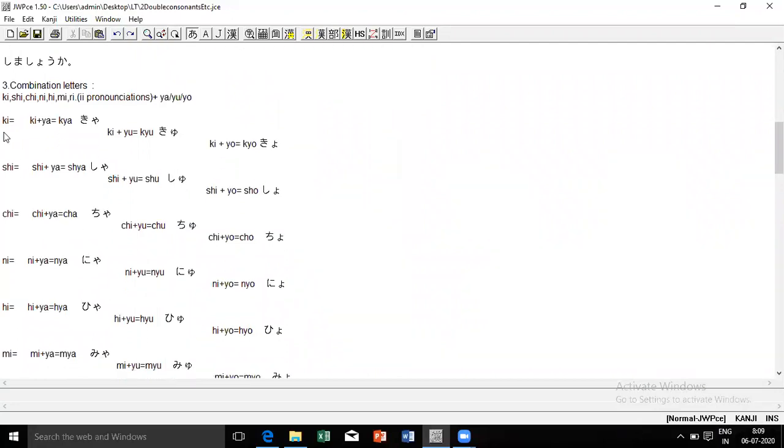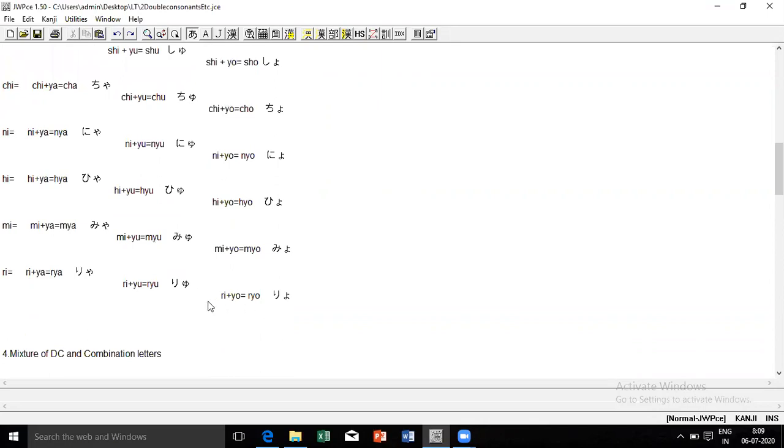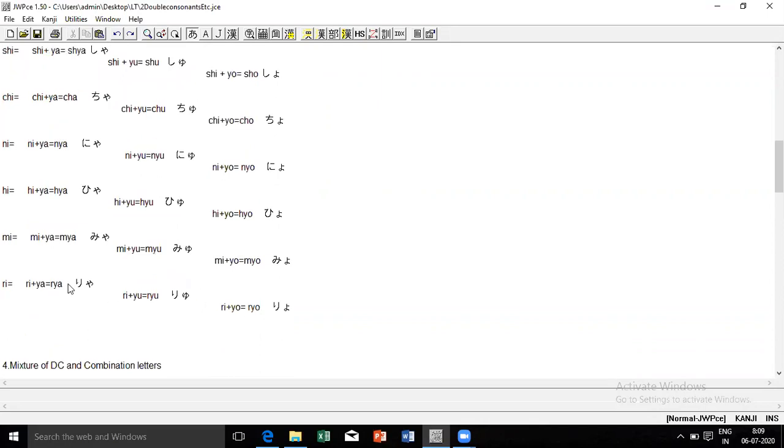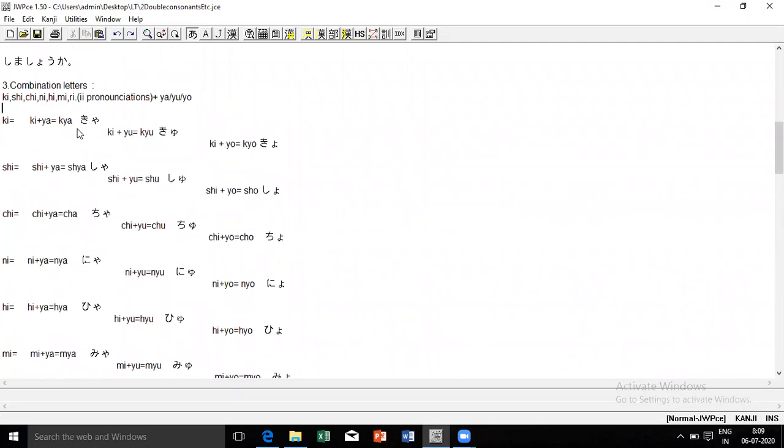So instead of saying Ki, you should say Kya, Kyu, Kyo. Then move ahead: Sha, Shu, Sho. Then Cha, Chu, Cho. Nya, Nyu, Nyo. Hya, Hyu, Hyo. Like that till Rya, Ryu, Ryo, because it ends at Ri. Seven letters: Ki, Shi, Chi, Ni, Hi, Mi, Ri. Now convert them into ya, yu, yo. Everybody will say it together.